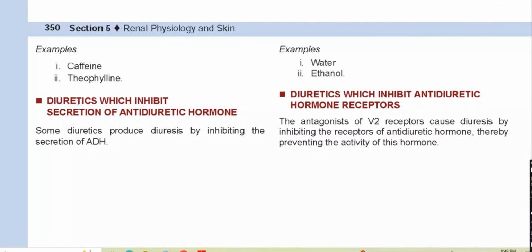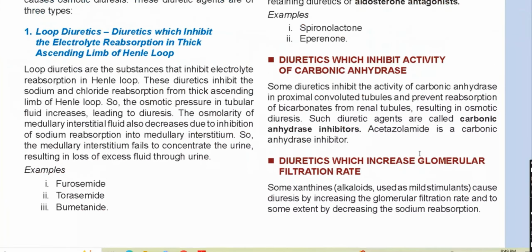Now, another important type is diuretics which inhibit the secretion of antidiuretic hormone, ADH. Some diuretics produce diuresis by inhibiting the ADH, because we know that ADH has the main important function of retention of water, and also sodium and chloride. Therefore, it can inhibit the ADH hormone, and in this way, it increases the diuresis process. An example is ethanol and water molecules. And last but not the least, diuretics which inhibit the antidiuretic hormone receptors. Antagonists of the V2 receptors cause diuresis by inhibiting the receptors of antidiuretic hormone, thereby preventing the activity of this hormone. So in this way, we have discussed all the different types of diuretics.